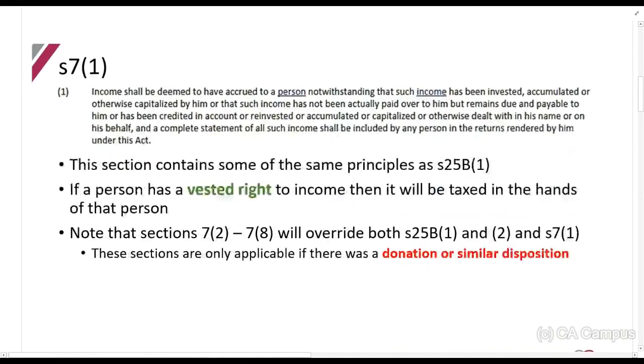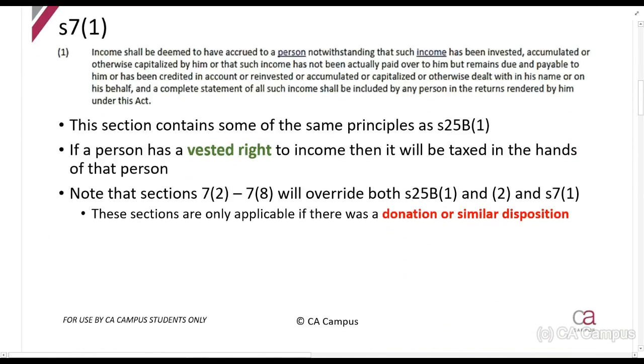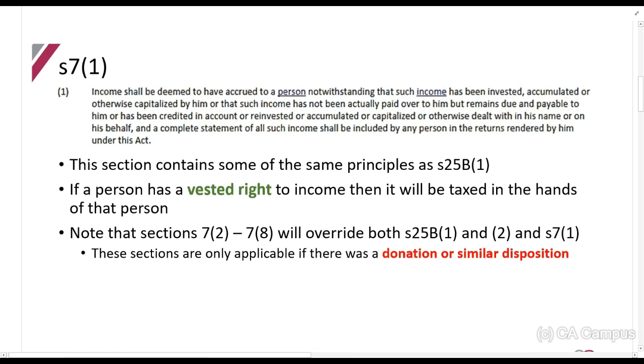Right. So, first up, Section 7. Section 7 says, income shall be deemed to have accrued to a person, notwithstanding that such income has been invested, accumulated, or otherwise capitalized by him, or that such income has not been actually paid over to him, but remains due and payable to him or has been credited in account or reinvested or accumulated or capitalized or otherwise dealt with in his name or on his behalf, and a complete statement of all such income shall be included by any person in the returns rendered by him under this Act. Alright, what are they saying there?